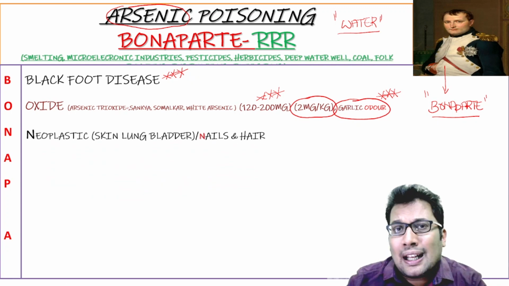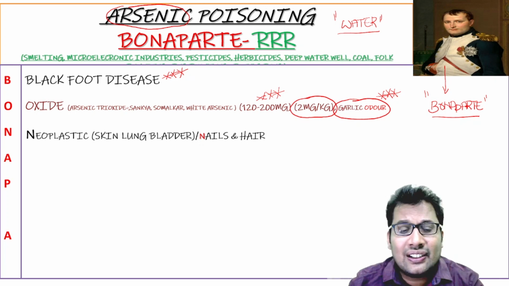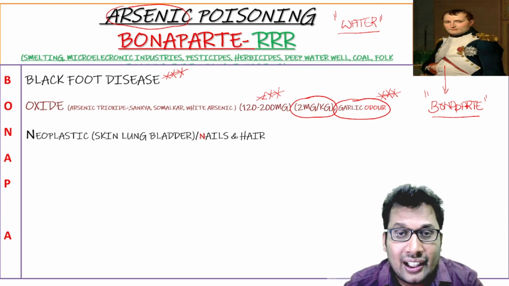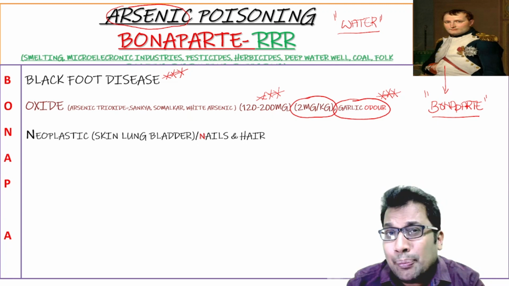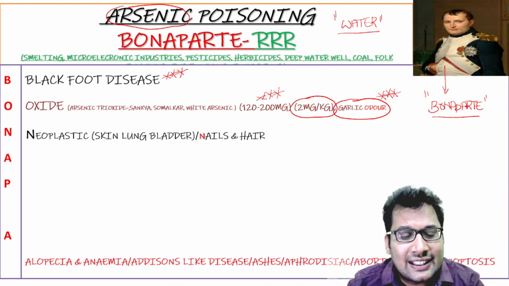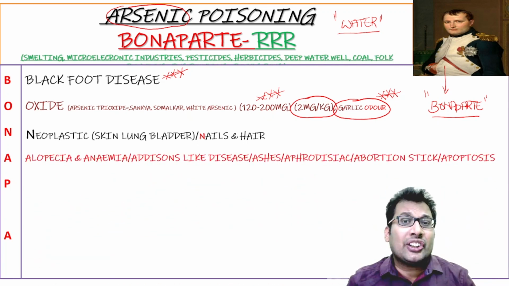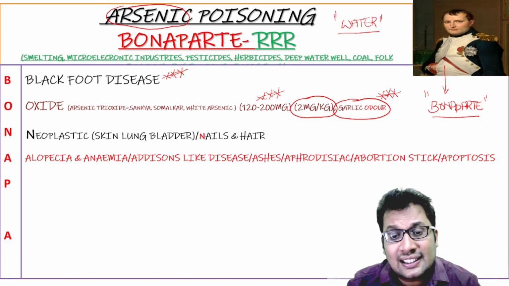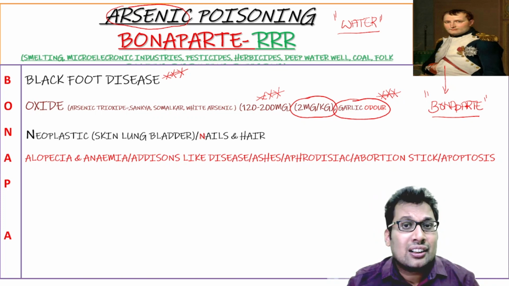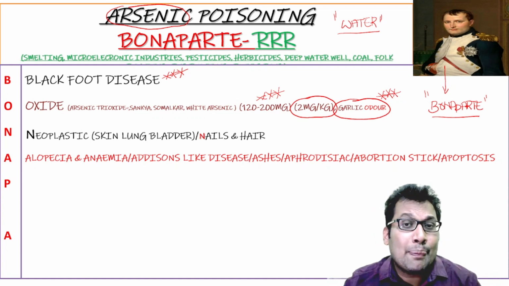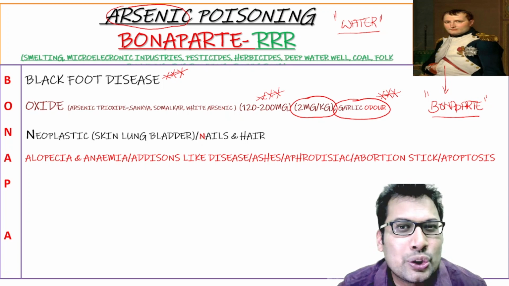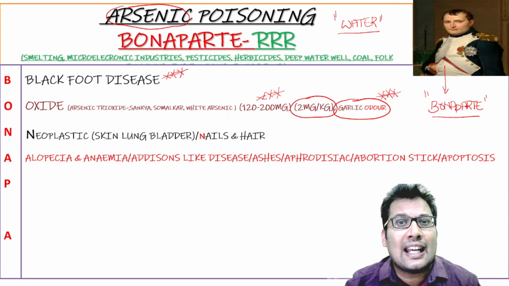Then N for neoplastic: it causes neoplasia, basically skin cancer, lung cancer and bladder cancer. It deposits in the nail and hair, that is a well known fact. A for anemia. It is a well-known aphrodisiac. It causes alopecia. It causes Addison's-like disease. It is used in abortion stick. It also causes apoptosis. Arsenic-induced apoptosis is also asked in exam.